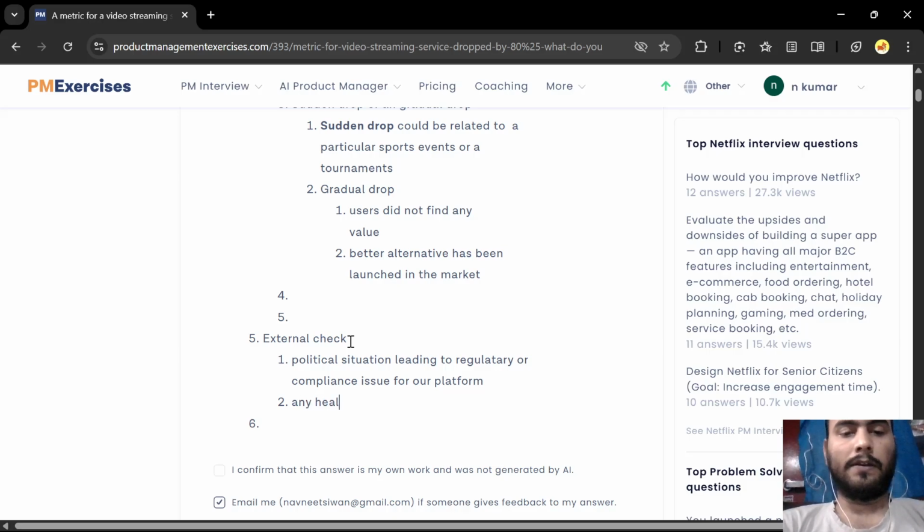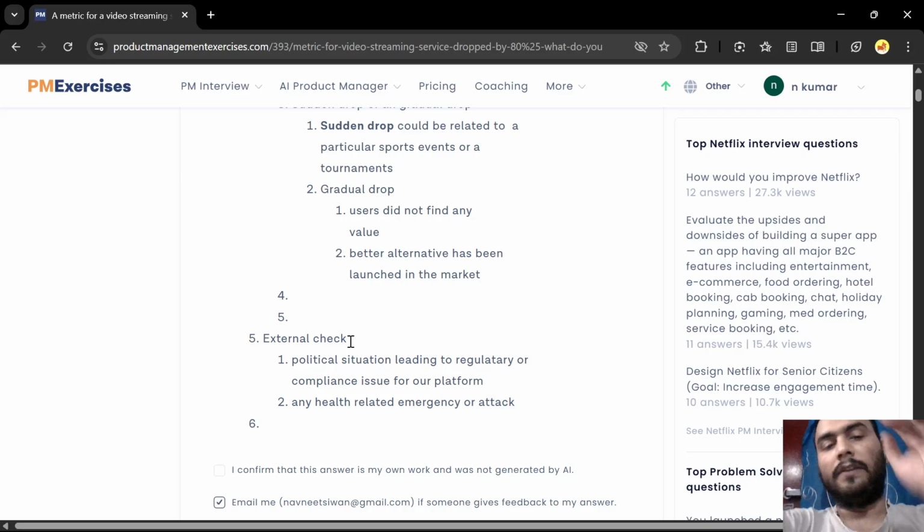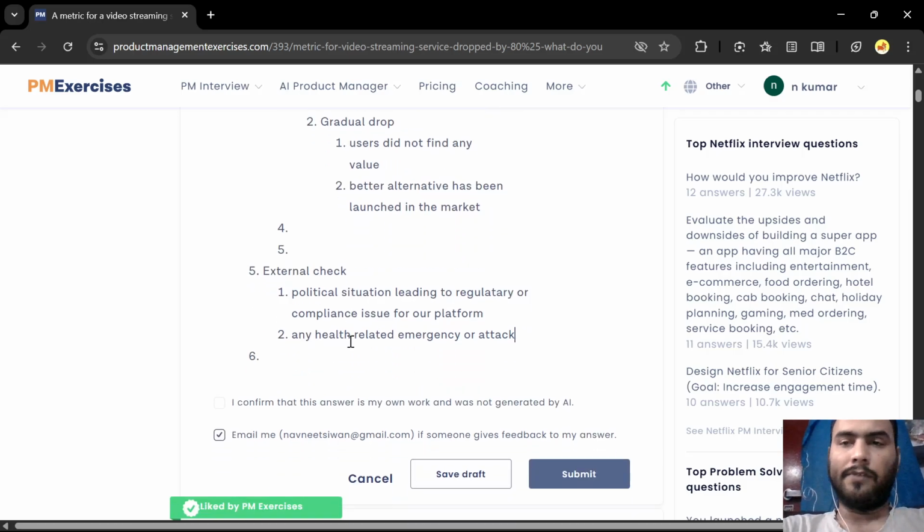Any health related emergency or attack. These are the external checks that we can think of and that we can get an answer from the relevant team. And then we can begin to proceed towards designing a solution or thinking what we can do. So since these external checks have also been done and we did not find any compliance related or regulatory related changes or any health related emergency or attacks, anything like that.